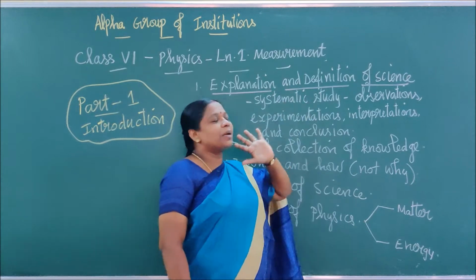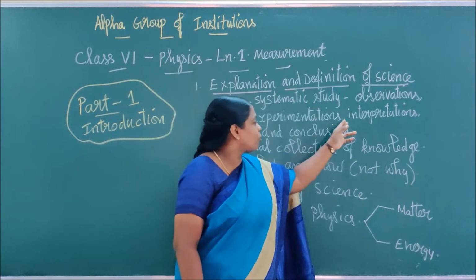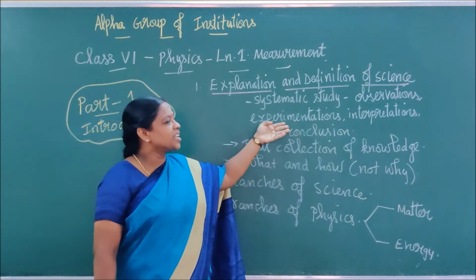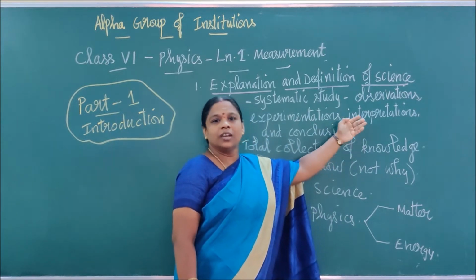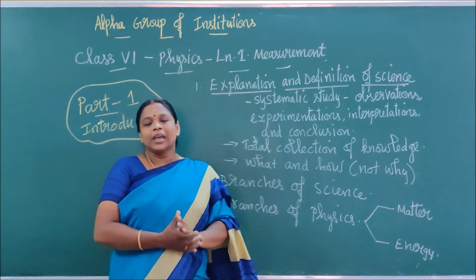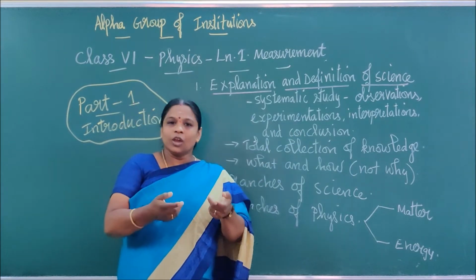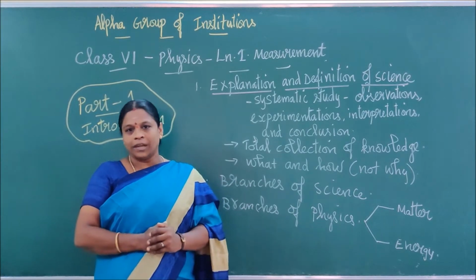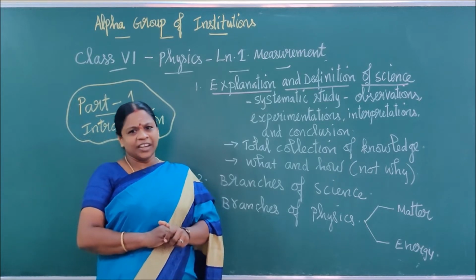Now, how will the systematic study be done? It will be done through these processes. They are called observations, experimentations, interpretations. Say the word, children. Interpretations and conclusion. I will give one example. If you are watching a lesson through your phone, if you download any app in your phone,